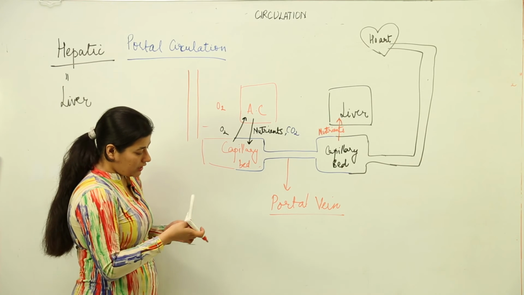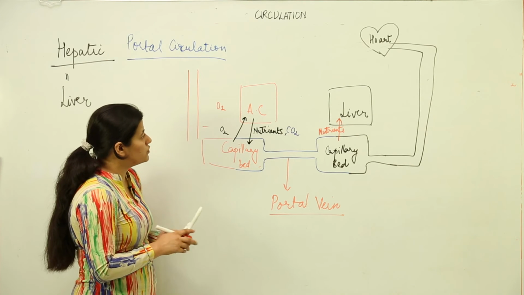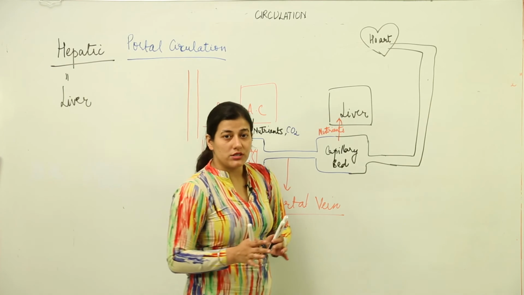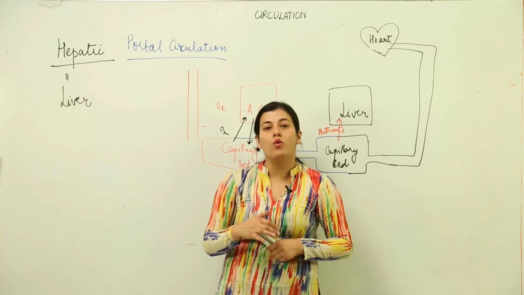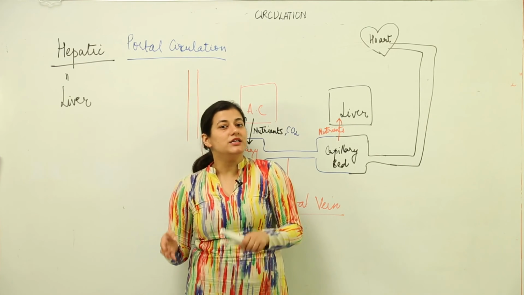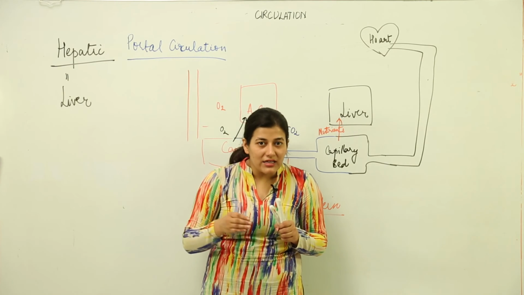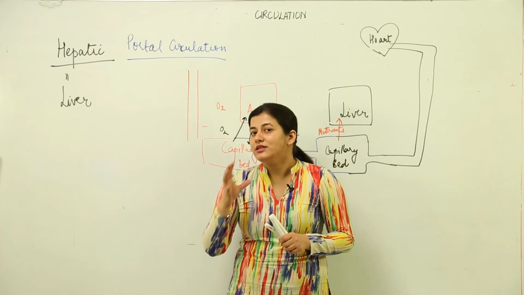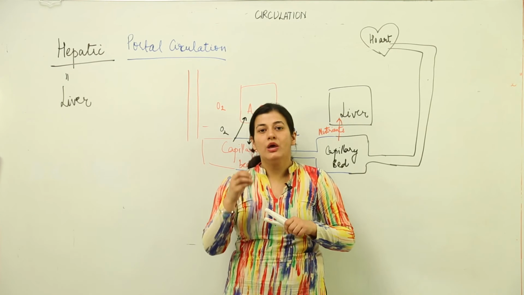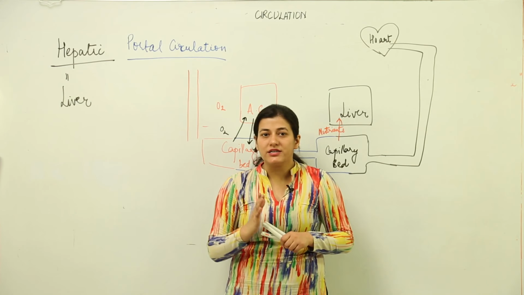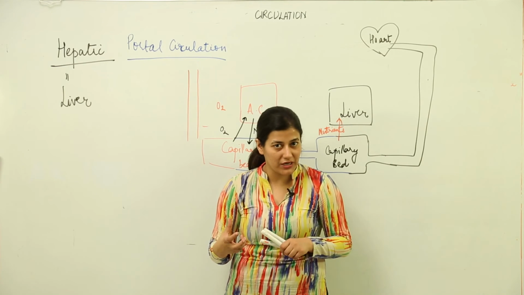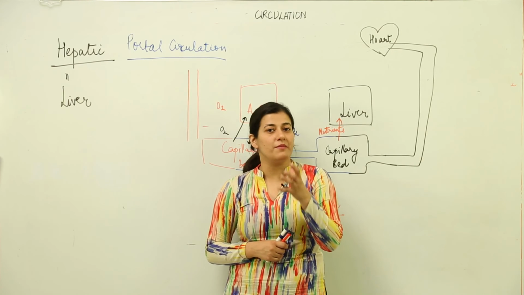I am going to repeat it again, for those who haven't understood. Hepatic portal circulation is the circulation involved in the transport of nutrients from the alimentary canal, keeping in mind that deoxygenated blood carries those nutrients. Now what does that mean? The blood becomes deoxygenated basically whenever there is transport of gases. That transport of gases has to take place whenever some tissue is working, because it has to meet its respiratory needs. Now we are considering the cells of the alimentary canal.